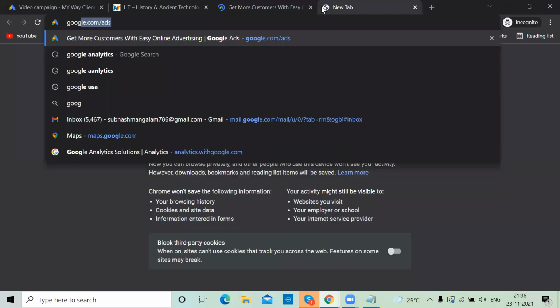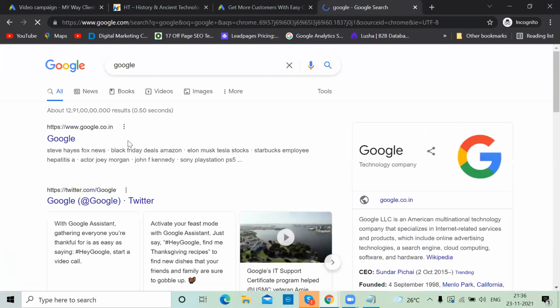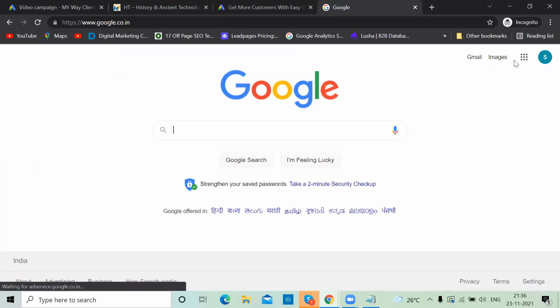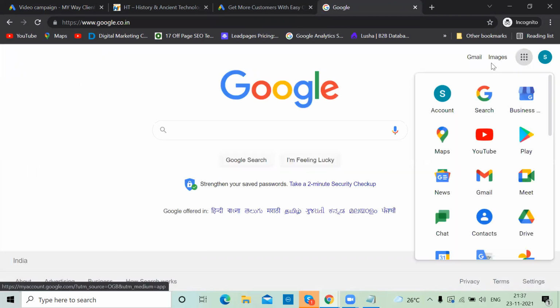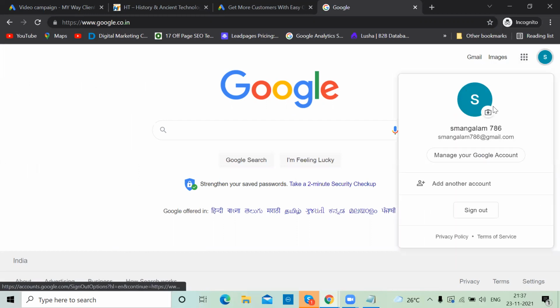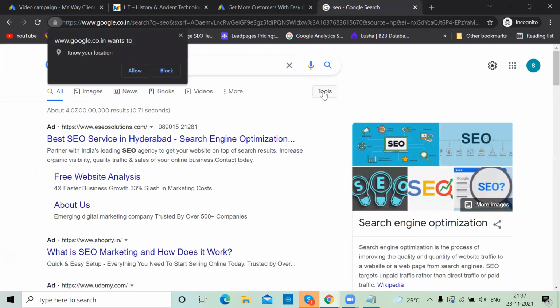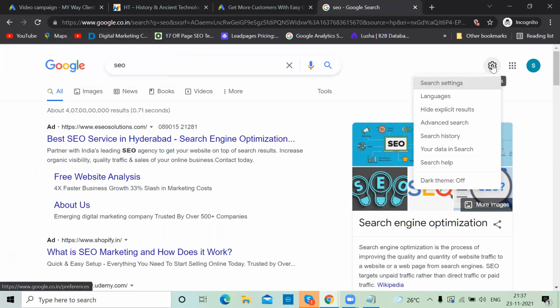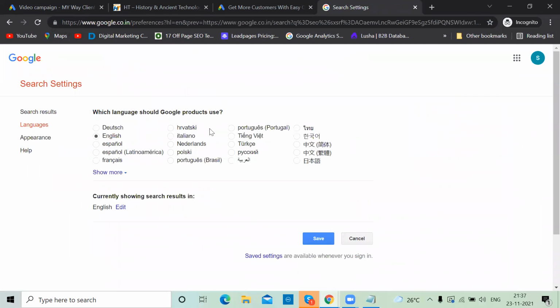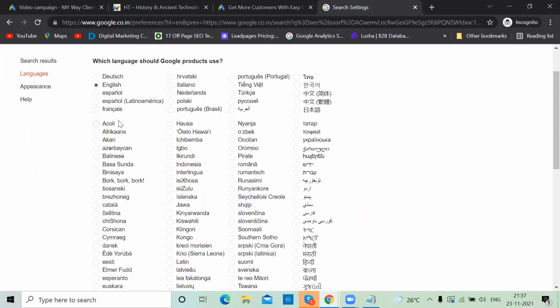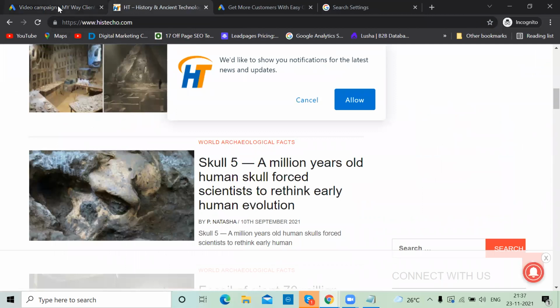So you see the settings. There are many options here. Here settings, languages. Now if I select Telugu, my complete interface will be in Telugu only. There are different languages here. So based on the settings, they will target, and based on your history also.